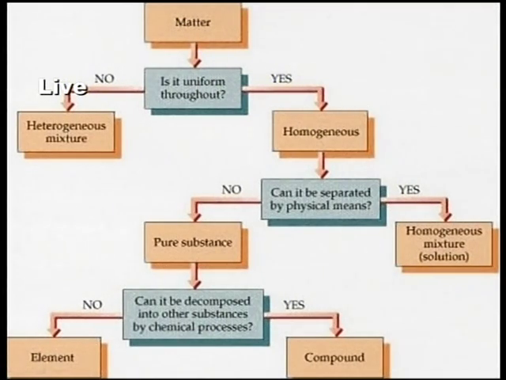If it cannot be separated by physical means, we call it a pure substance. If a pure substance can be decomposed into other substances by a chemical process, we call it a compound.